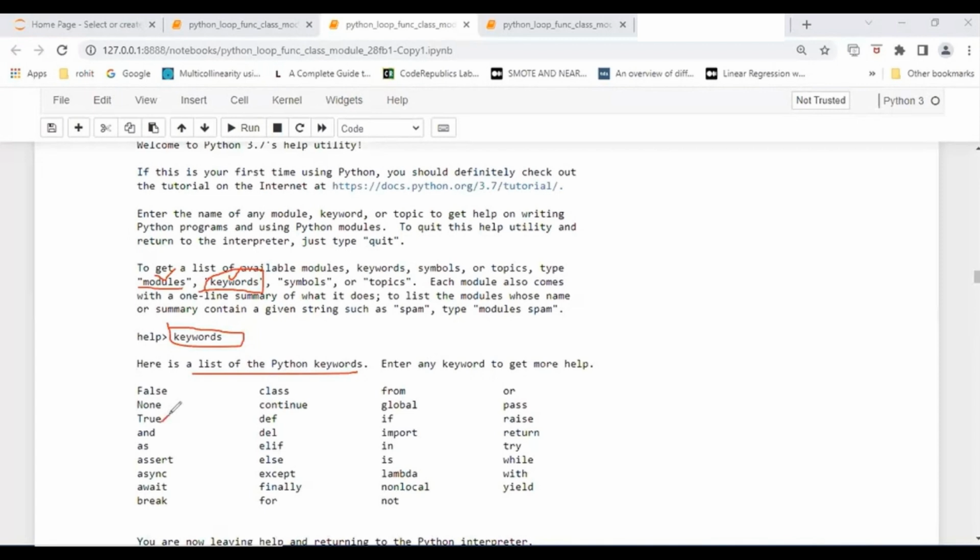You will use True, break, class, continue. We'll be using def, else, and other things also. The for loop you had used. The if statement you had used. Slowly we are going to use many of them. Or the while statement you had used, and others we are also going to use slowly. So the point is, these are all Python keywords which are present in Python, and slowly, as we proceed, we are going to use more of them.